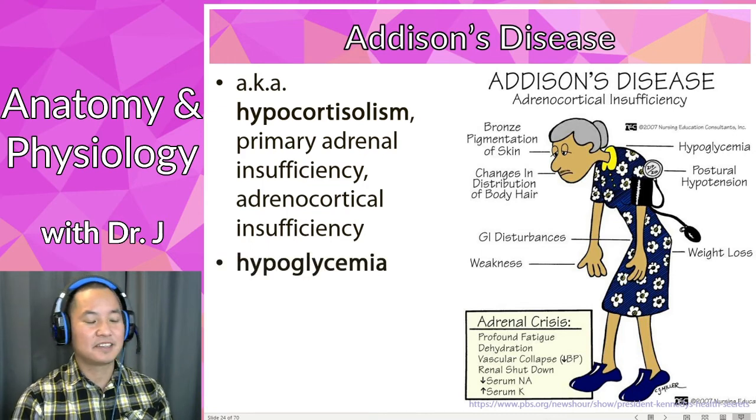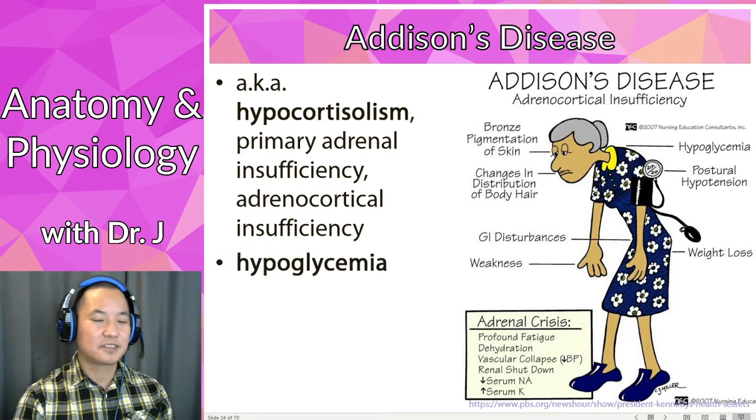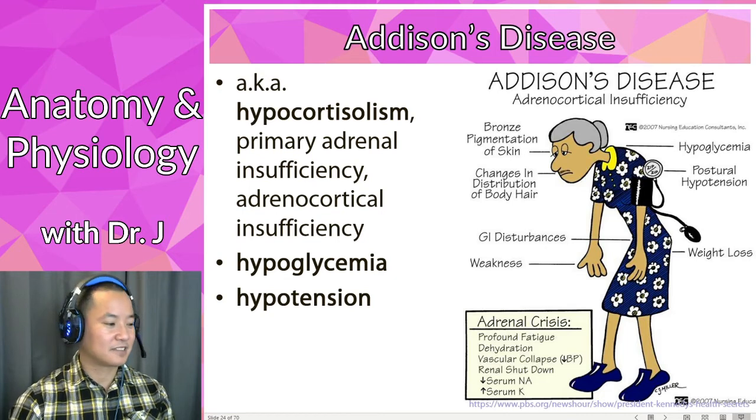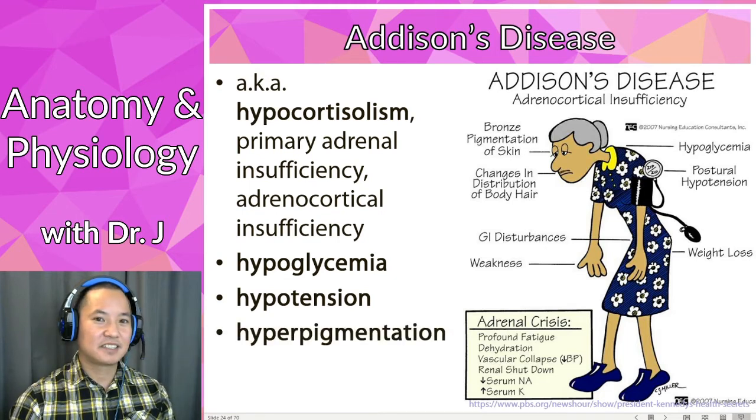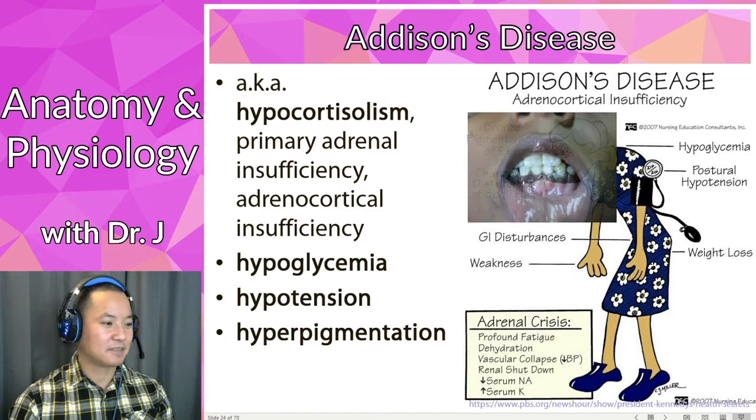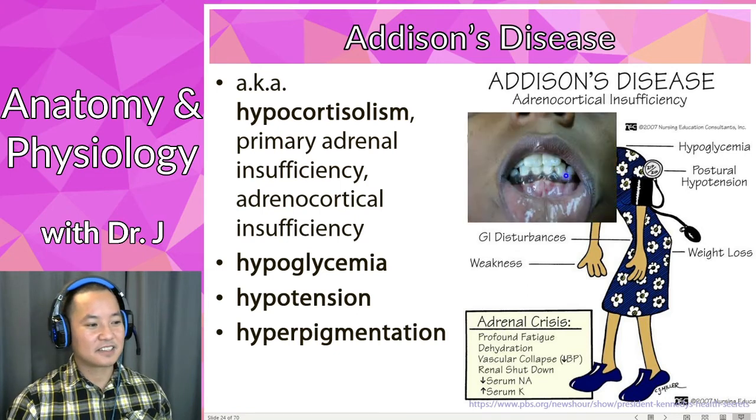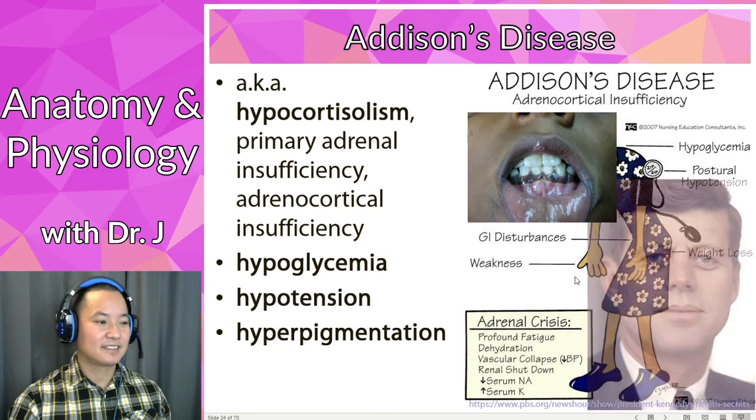Also hypoglycemia, that's the medical term for low concentrations of glucose and blood sugar in your blood. Hypotension, we'll get to this more later on in the semester, but low blood pressure as well. Hyperpigmentation just means a darker skin color above normal. And actually look at this person's gums right here. Notice it's not the same color as their lips and the vestibule here and also the rest of their skin. It's really dark. So that's another classic symptom of Addison's disease.